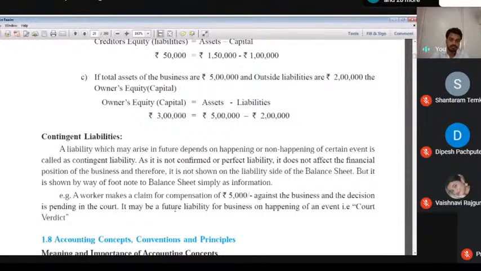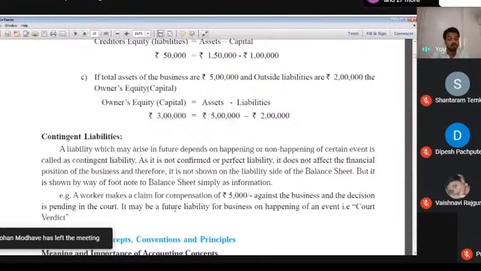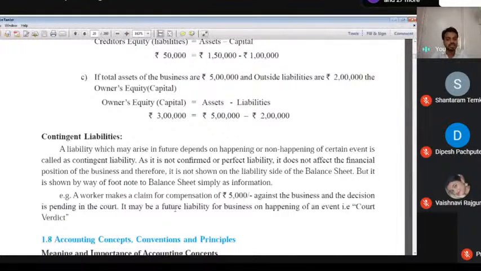It means we are not sure, the liability is uncertain. We are not confirmed about that point, but if the liability happens in the business, this is called contingent liability. Such as a worker makes a claim for compensation of 5,000 against the business and the decision is pending in the court. Contingent liability. Sometimes the worker wins, sometimes the businessman wins, but we are not sure who will win. If an employee claims against the business, sometimes the employee wins, sometimes the business wins. It depends upon the decision of the court.